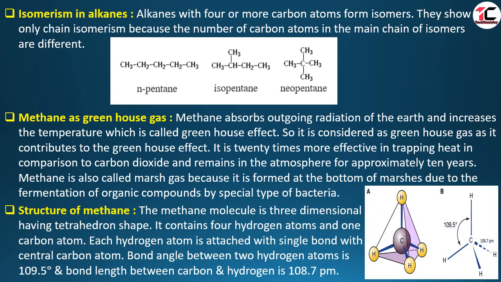Let us see in the diagram. Here the carbon atom is at the central position. 4 hydrogens are linked with the carbon, and here the single line shows the single covalent bond between carbon and hydrogen. We can see in the next picture. Here the angle between two hydrogen atoms is 109.5 degrees and the bond length between carbon and hydrogen is 108.7 picometer.